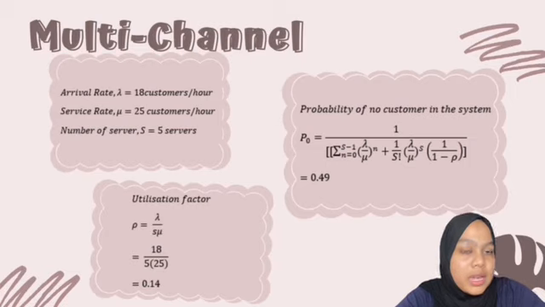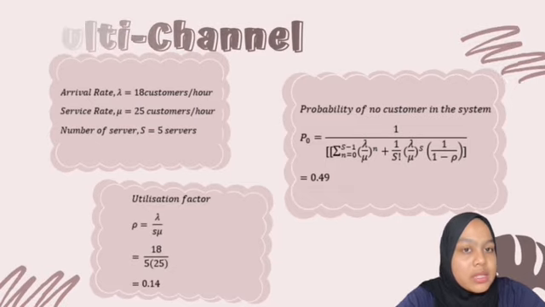This represents Econjaya are not extensively occupied, presenting an opportunity to handle a higher customer load without causing congestion. Next, the probability of no customer in the system. The formula was shown in the slide, and after we substitute, we got 0.49. Almost half hour, the system is empty and ready for immediate service.